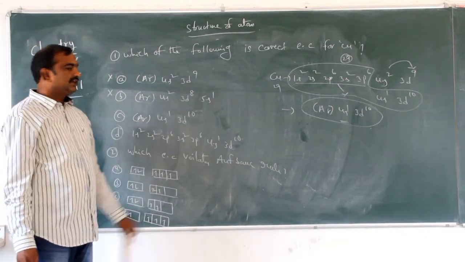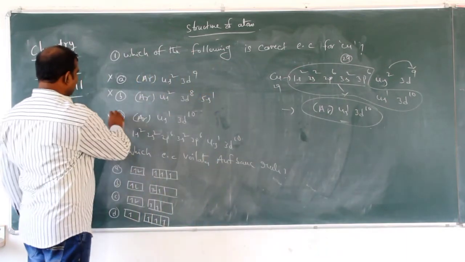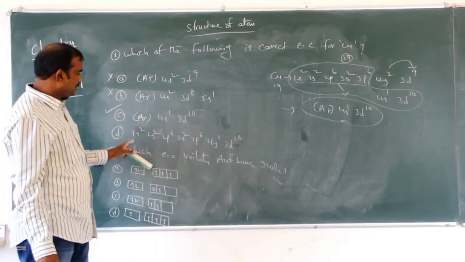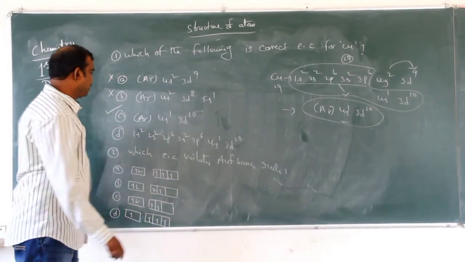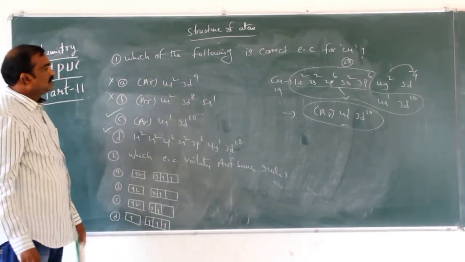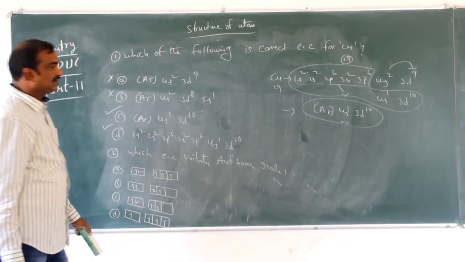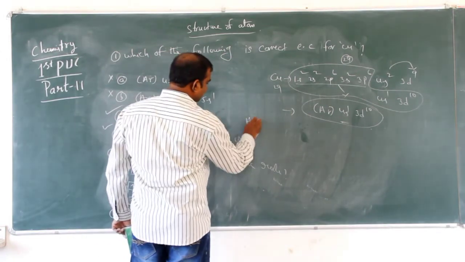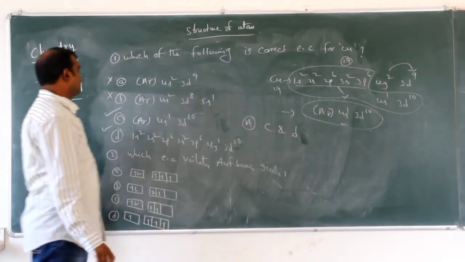Argon 4s1 3d10 is correct, and 1s2 2s2 2p6 3s2 3p6 4s1 3d10 is also correct. So the answer is C and D.